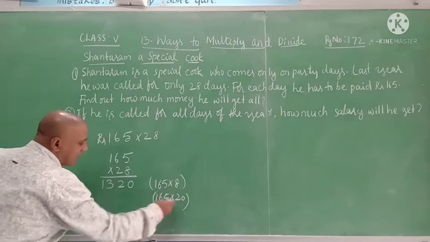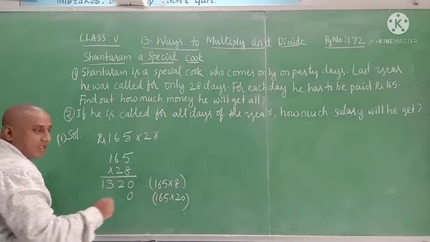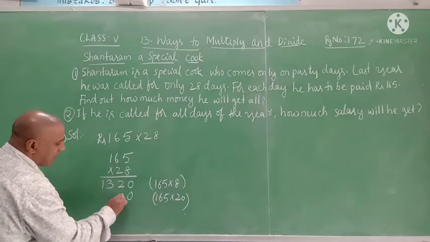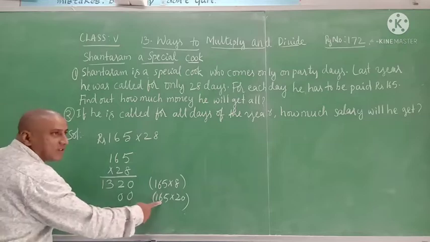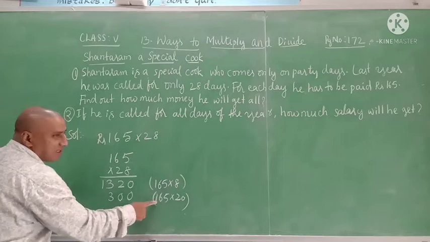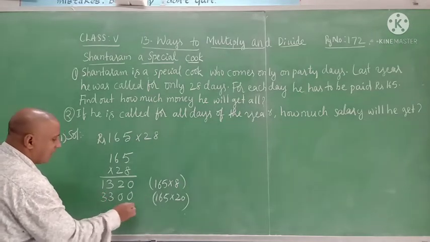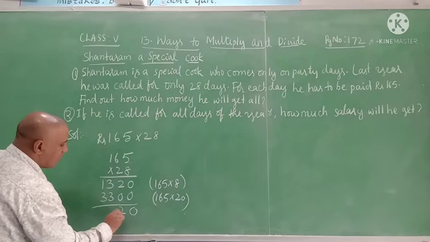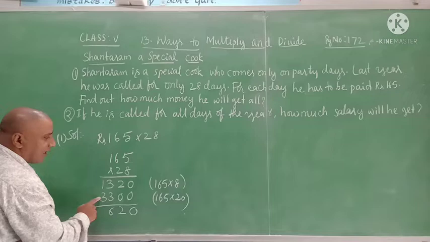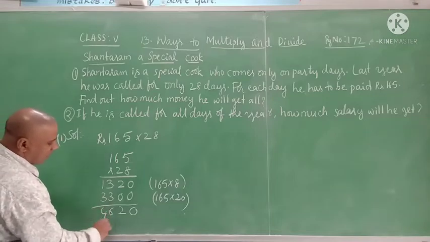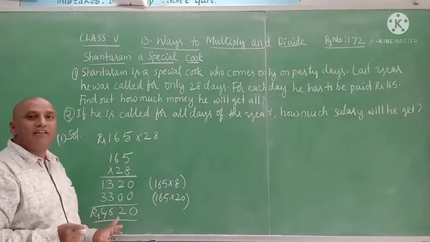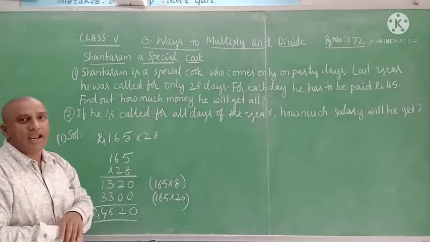So there is a 0. Keep 0 under here. Now 165 into 2. 2 5s are 10, 1 is there. 2 6s are 12, 12 plus 1 is 13, and still 1 is there. 2 1s are 2, plus 1 is 3. Now add. 0, then 2, 3 plus 3 is 6, 1 plus 3 is 4. How much is it? 4,620 rupees you will be paying for the 28 days.